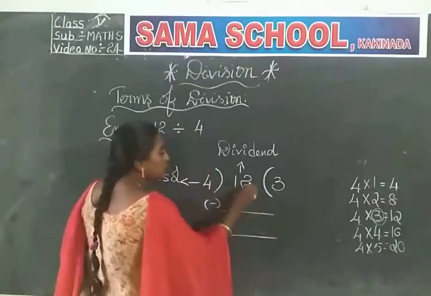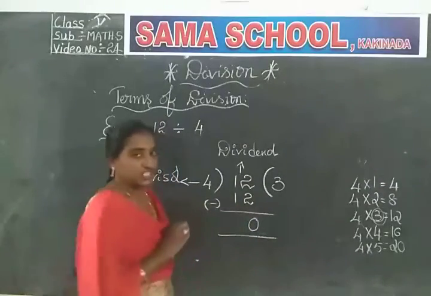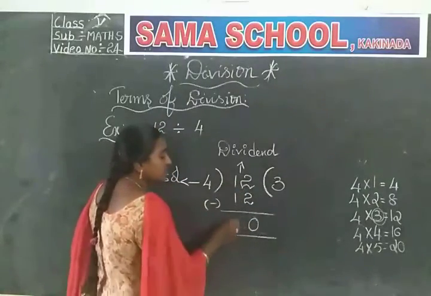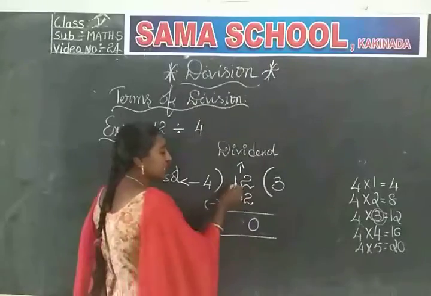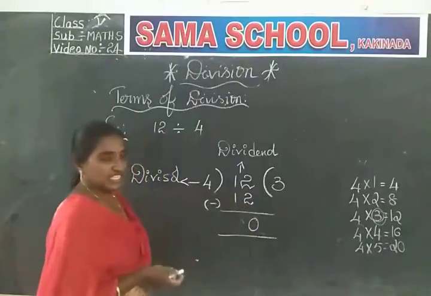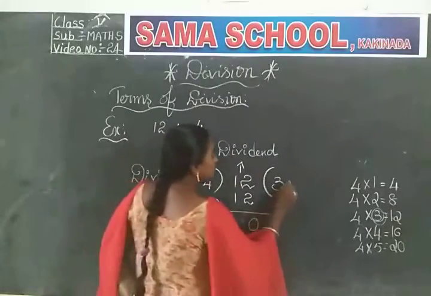Subtraction. Then 2 minus 2 is 0. 1 minus 1 is also 0. Or simply we can see 12 minus 12 is 0. See, here we got another 2 numbers.